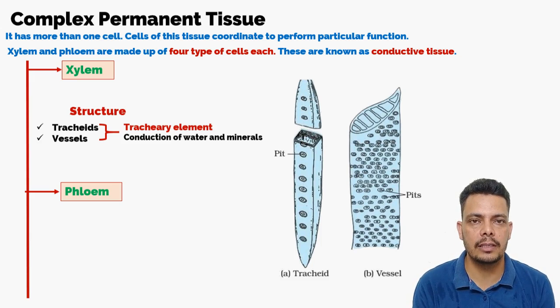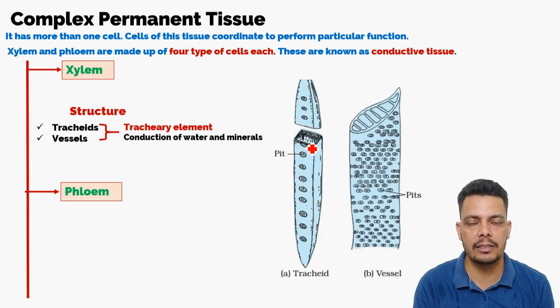As you have observed, the structures of tracheids and vessels are not the same, and they are also present in different plants. The tracheids are present in almost all plants, but the vessels are only present in angiosperms, or you can say the flowering plants. For example, mango. In these types of plants, the vessels are present along with the tracheids, but tracheids are present in all plants. Mostly this tissue is dead. Tracheids and vessels are dead tissue.